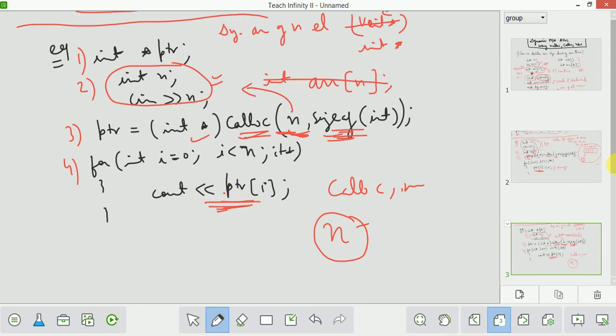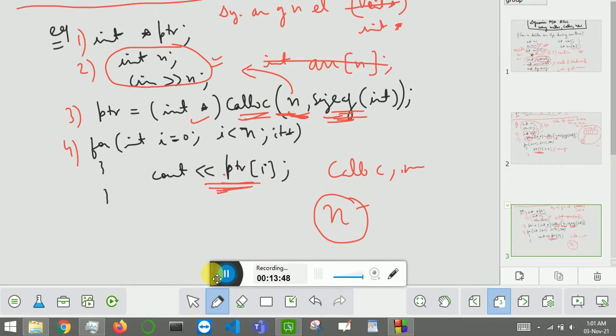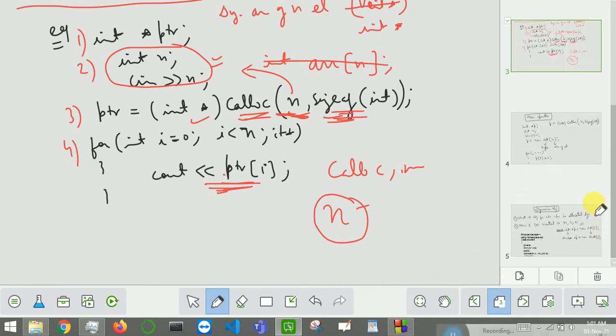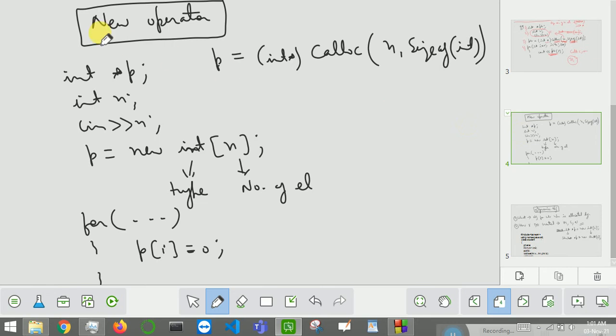Next, let us come to the next point. Next we have new pointer.